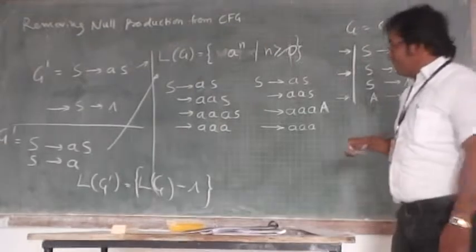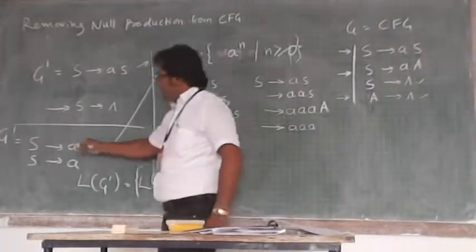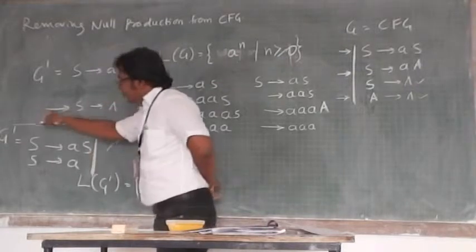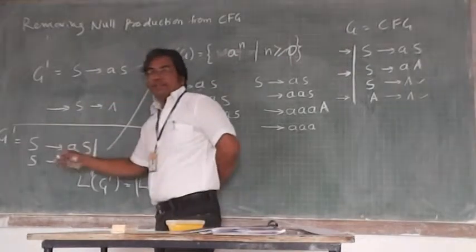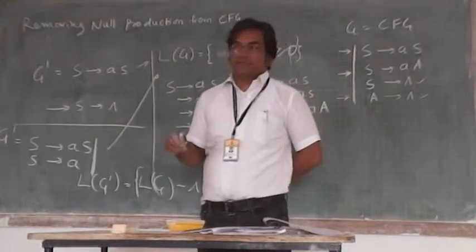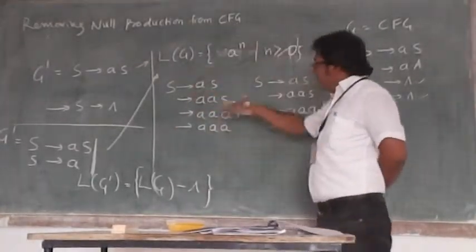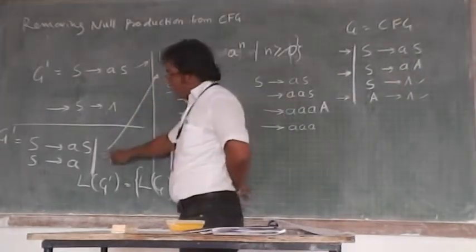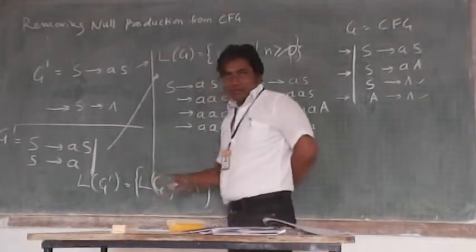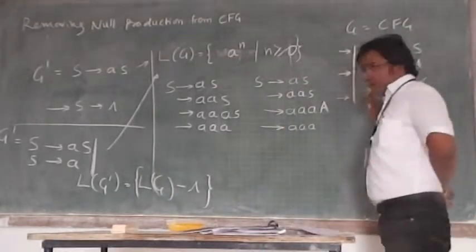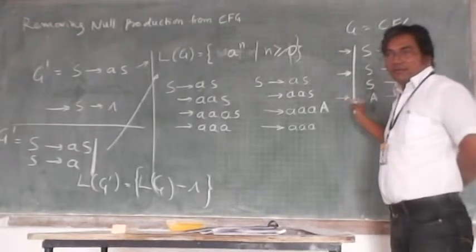If that is the case, then I can say this grammar G dash is really free from all null productions. In this step I removed one production, in this step I removed another null production. By having some experience and common sense, I am able to remove the nulls.